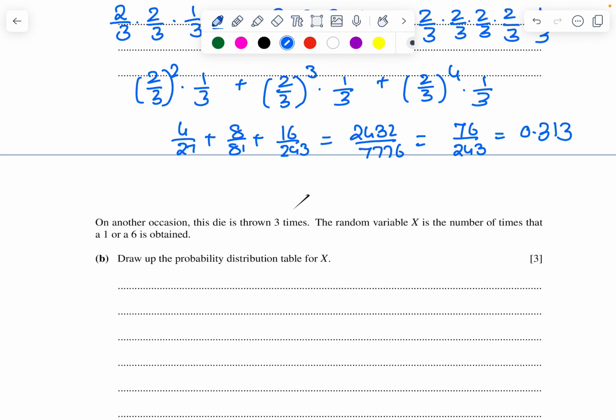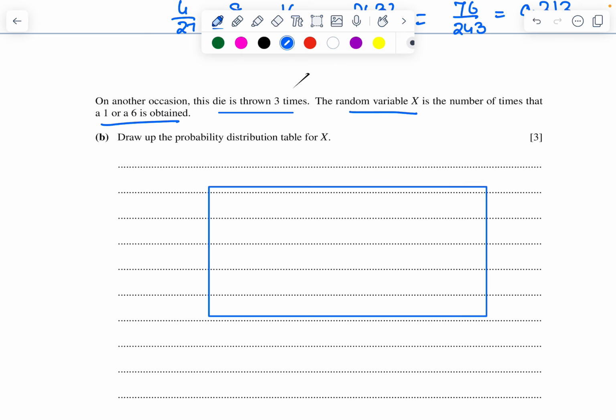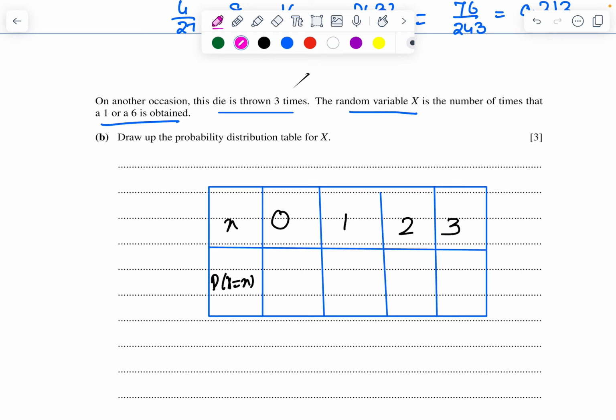On another occasion, this die is thrown 3 times. The random variable X is the number of times 1 or 6 is obtained. If we are throwing 3 times, how many times can 1 or 6 be obtained? Either 0 times, 1 time, 2 times, or 3 times. So these are the values of x: 0, 1, 2, and 3. Probability of capital X equals small x.